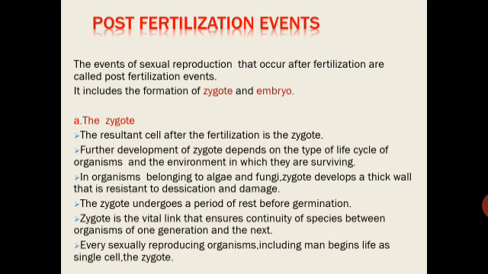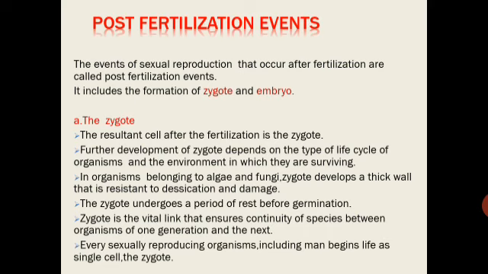Now the last event is the post-fertilization event. The events of sexual reproduction that occur after fertilization are called post-fertilization events. This includes, as we have studied, that during fertilization gametes are fused and then the zygote is formed. So the formation of the zygote is a post-fertilization event. It includes the formation of zygote and embryo.